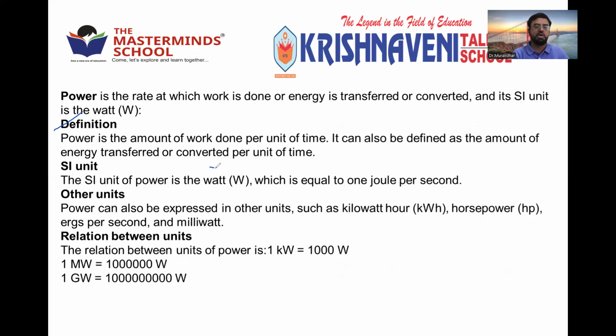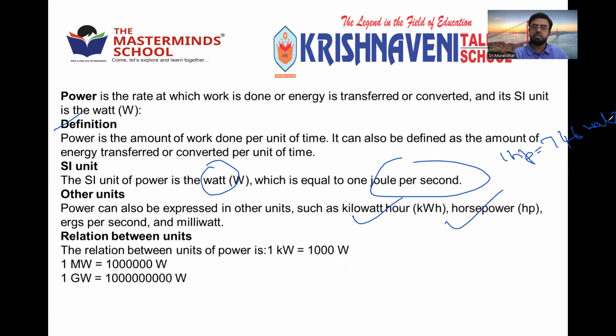So SI unit is watt, which is equal to joule per second, right? Power can also be expressed in other units. Kilowatt hour, I'll explain you. Horsepower, 1 horsepower is nothing but 746 watt. Right? 1 horsepower. You can say horsepower, the vehicles, suppose 2-wheelers or 4-wheelers, their power is measured in horsepower.